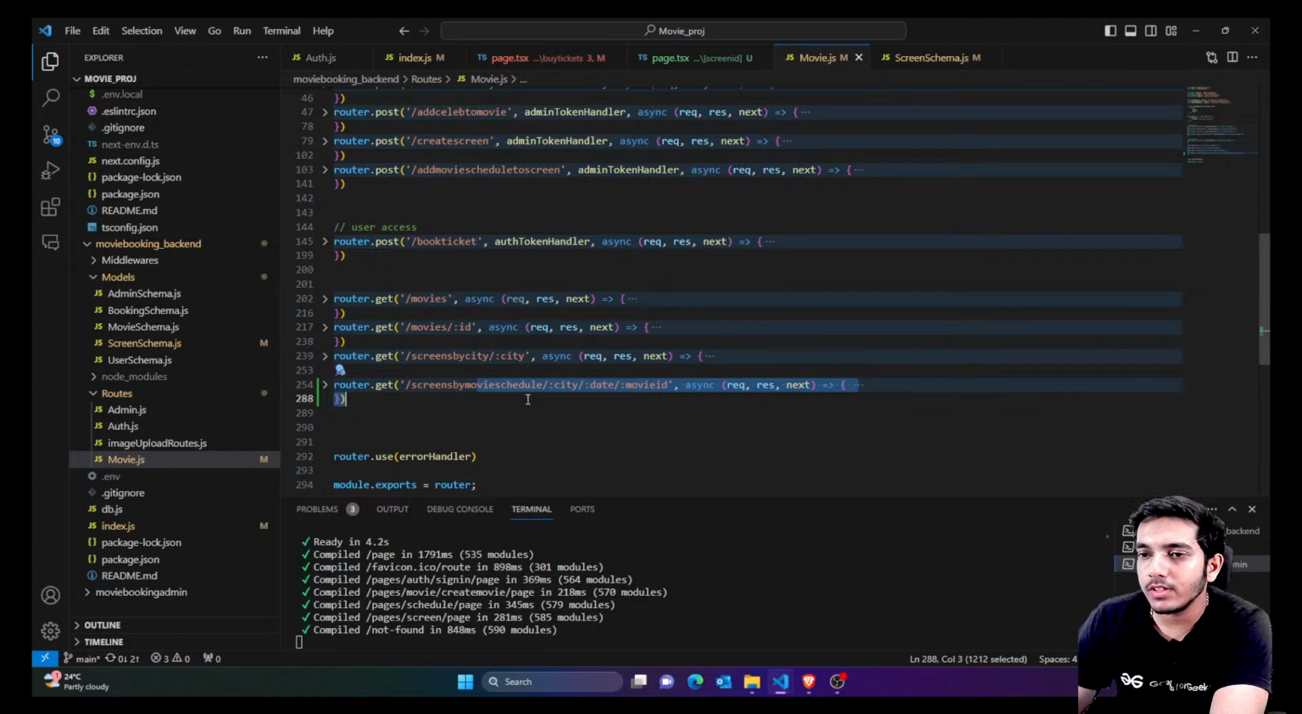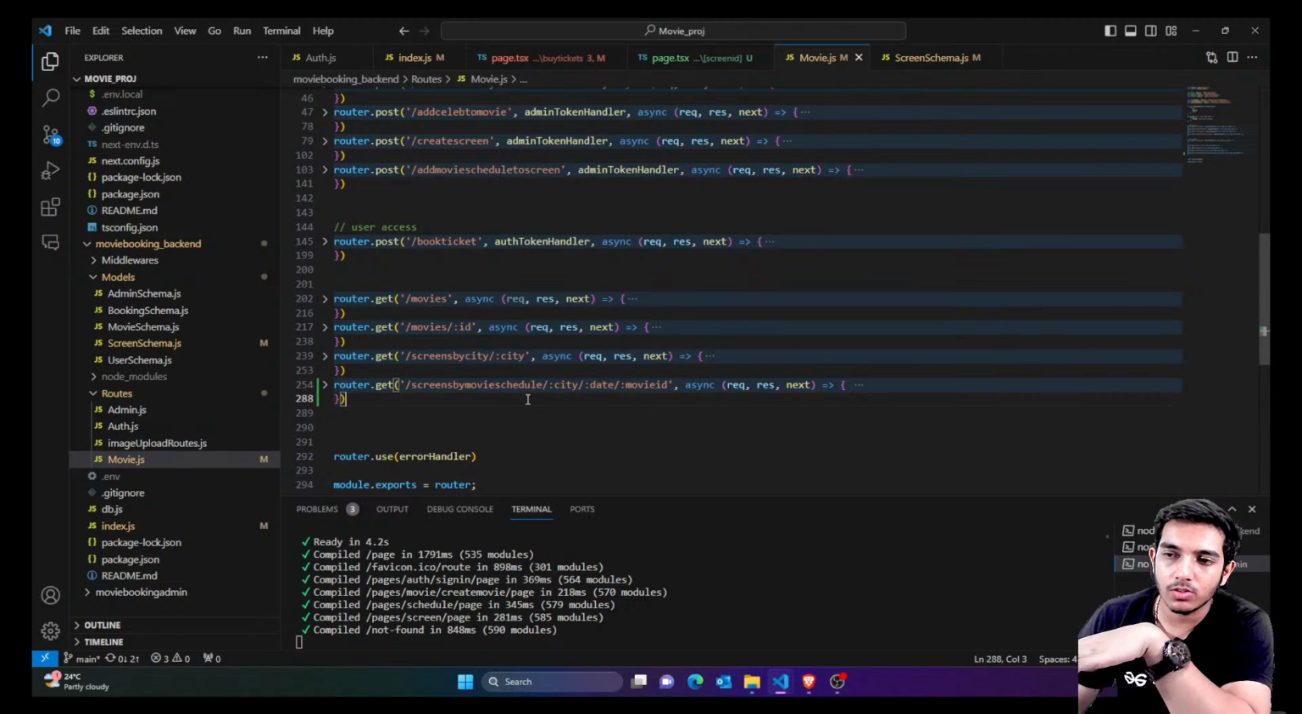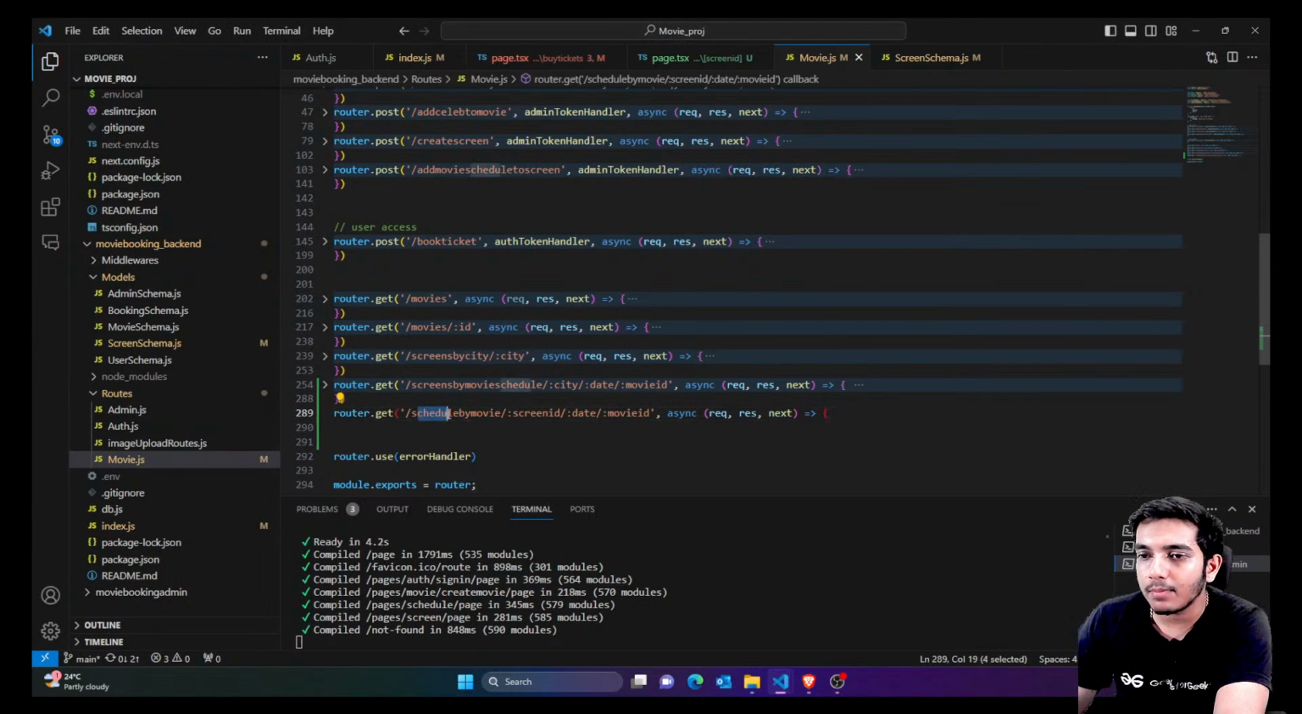It's actually similar to this, but I'm simply saying that according to the screen ID, date, and movie ID, just give me all the schedules. I don't want any specific thing right now. I think it's a bit similar to the previous one, but here I'm getting the schedule, not the screens. I just want the schedule of that specific screen.